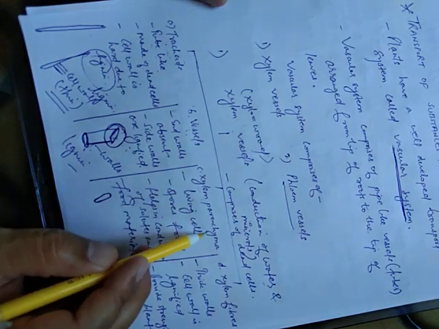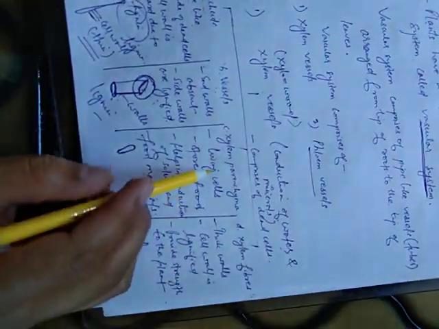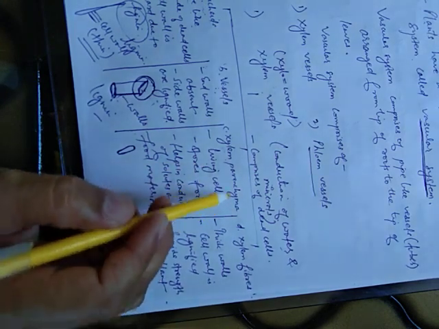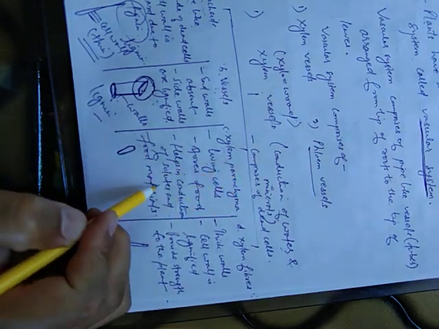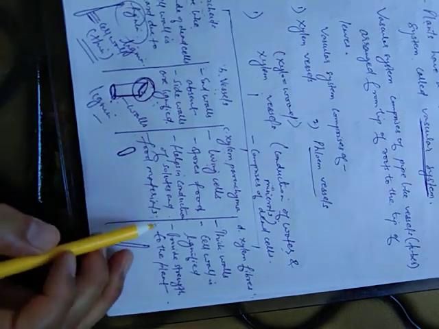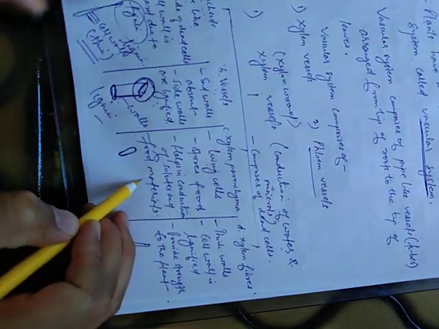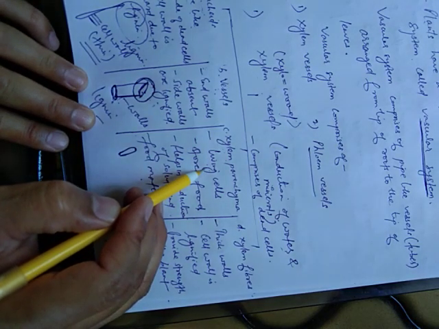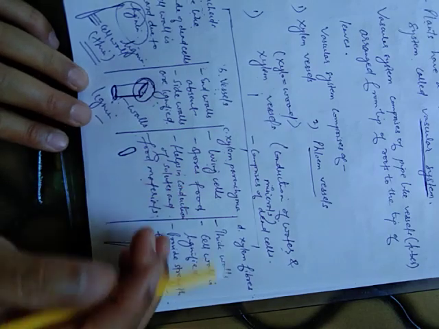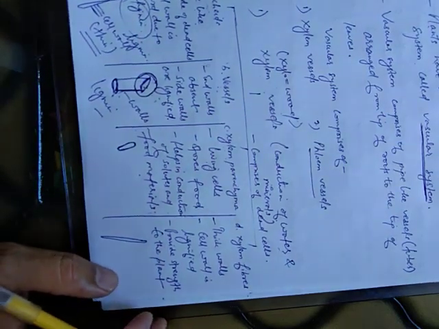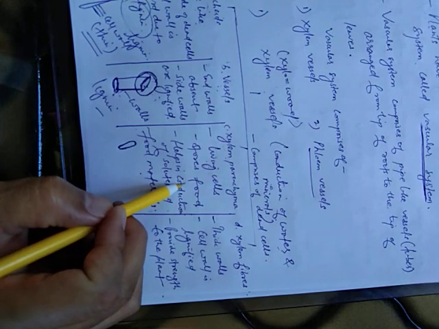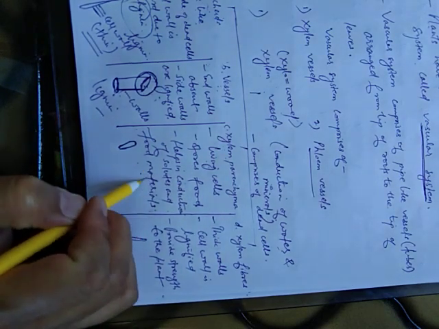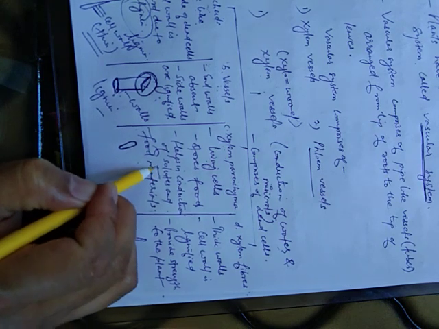Third one, you can see here xylem parenchyma. These xylem parenchyma comprise living cells. Now see what their role is. They store food, and help in conduction of solutes and food materials. So they also play a role in storage. Storage means they help in storing food, like we have storehouses to store food grains. In the same way, it stores the prepared food, and also helps in conduction of solutes and food materials. Solute comes from the water.